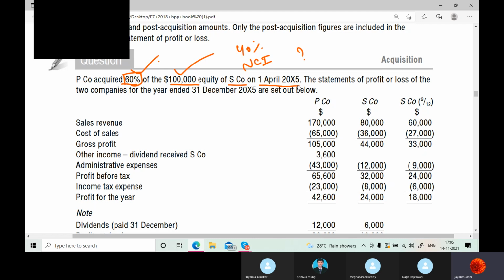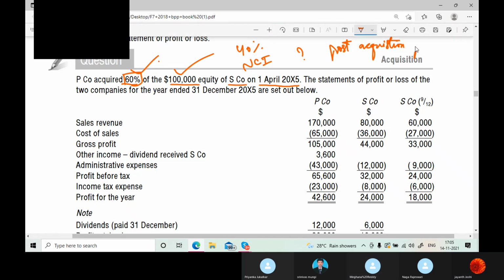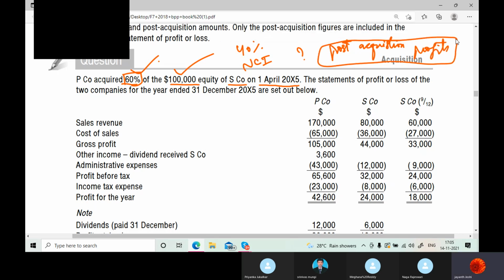So as per this question, is pre-acquisition or post-acquisition profit relevant? Post-acquisition. So post-acquisition profits are relevant in this question.